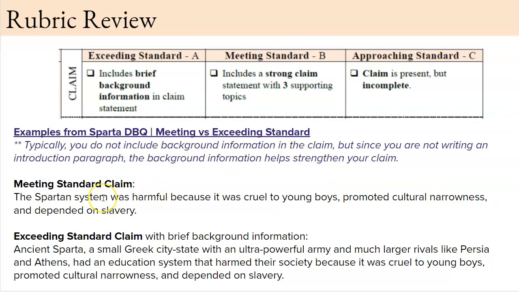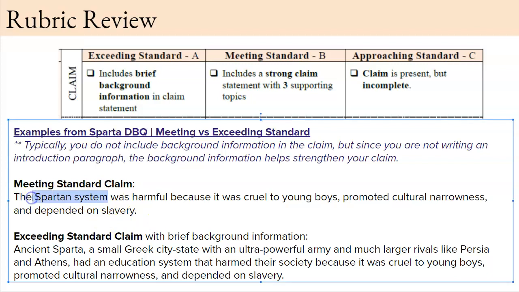Okay, so a meeting standard claim, if we're doing this for Sparta, would be: the Spartan system was harmful because it was cruel to young boys, promoted cultural narrowness, and depended on slavery. So you can see I have a topic identified, the Spartan education system, and it's harmful, which is my position on the matter, and then I list 1, 2, and 3 reasons why. So that is a strong claim, meets standard.